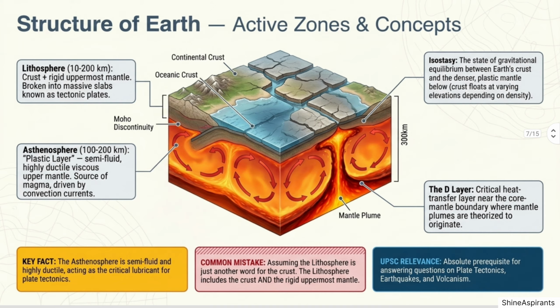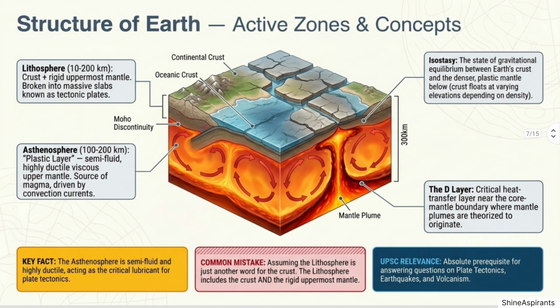The D-double-prime layer. A critical heat transfer layer near the core-mantle boundary. Mantle plumes are theorized to originate here. Isostasy. The gravitational equilibrium between the Earth's crust and the denser plastic mantle, asthenosphere, below, where the crust floats at different elevations depending on its thickness and density. Think of it like an iceberg floating in water. A thicker iceberg rises higher above the surface.